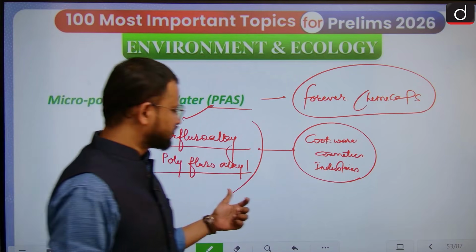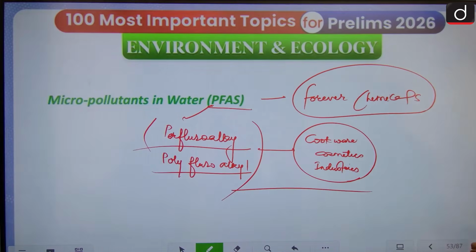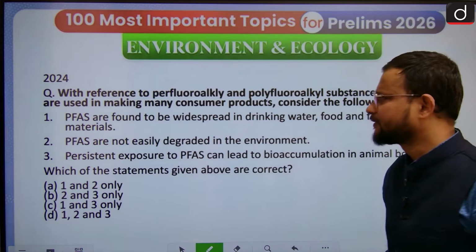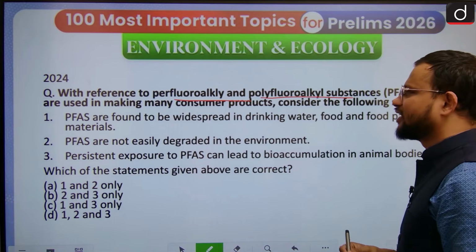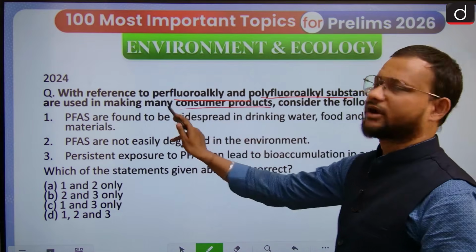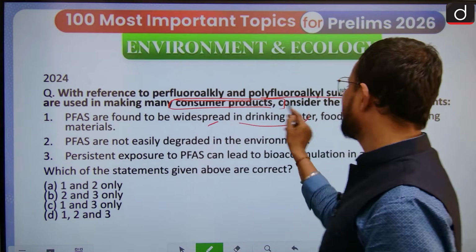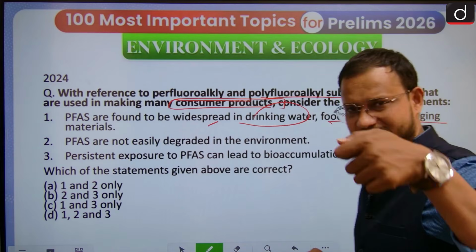So guys, this is very important. There was a PYQ on PFAS in the latest examination, 2024. It was about perfluoroalkyl and polyfluoroalkyl substances that are used in the making of consumer products. PFAS are found to be widespread in drinking water, food and food packaging material, like general plastic.